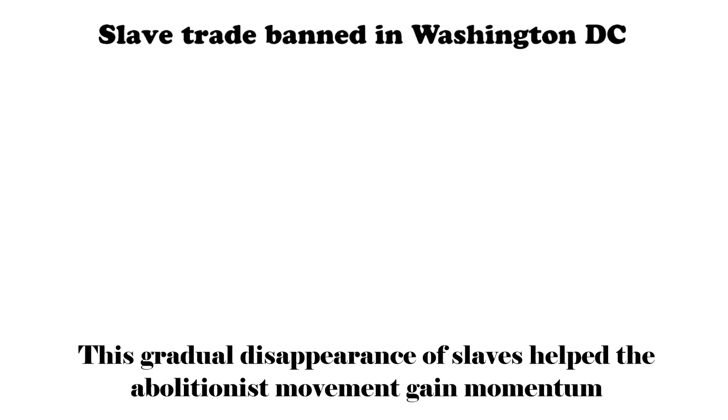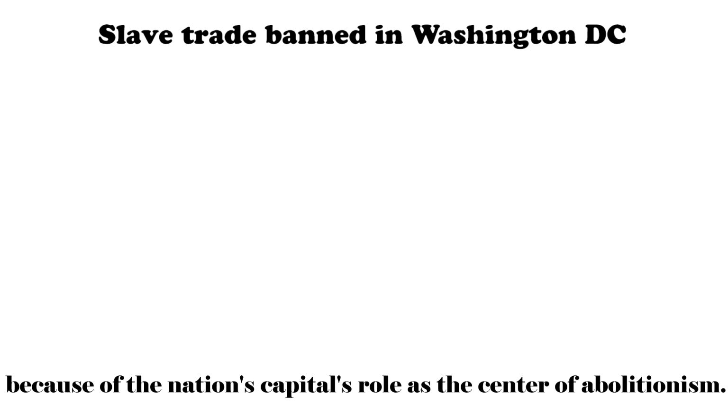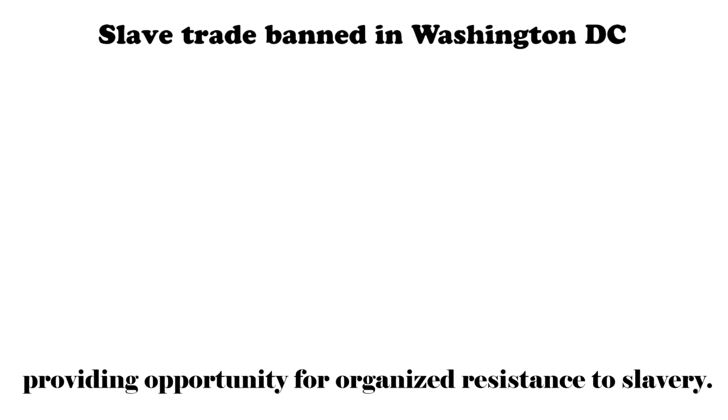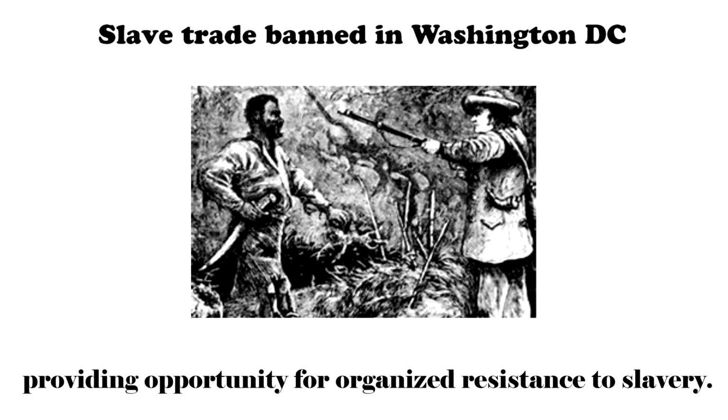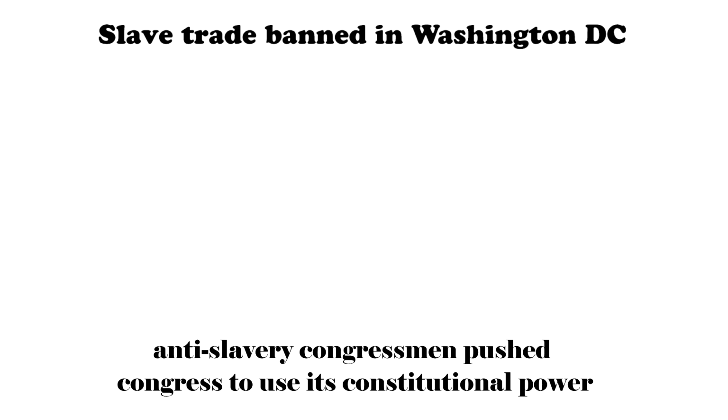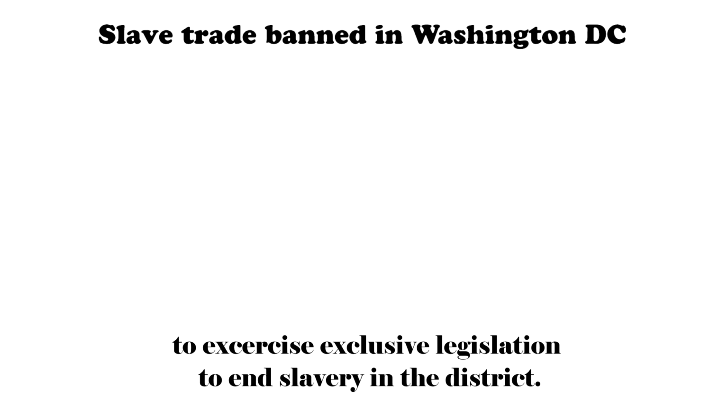This gradual disappearance of slaves helped the abolitionists gain momentum because of the nation's capital's role as the center of abolitionism. Blacks also began to build communities which gave black district residents a sense of ownership and control over part of their lives, and provided opportunities for organized resistance to slavery. Beginning in the early 1850s, anti-slavery congressmen pushed for Congress to use its constitutional power to exercise exclusive legislation to end slavery in the district.